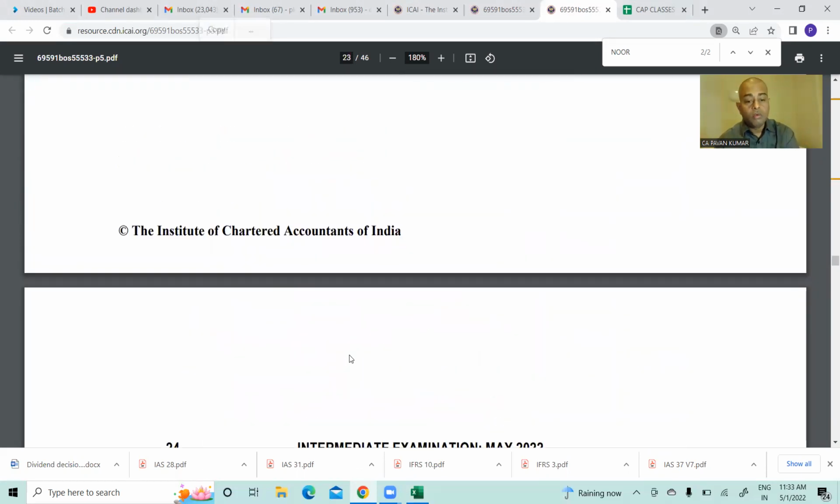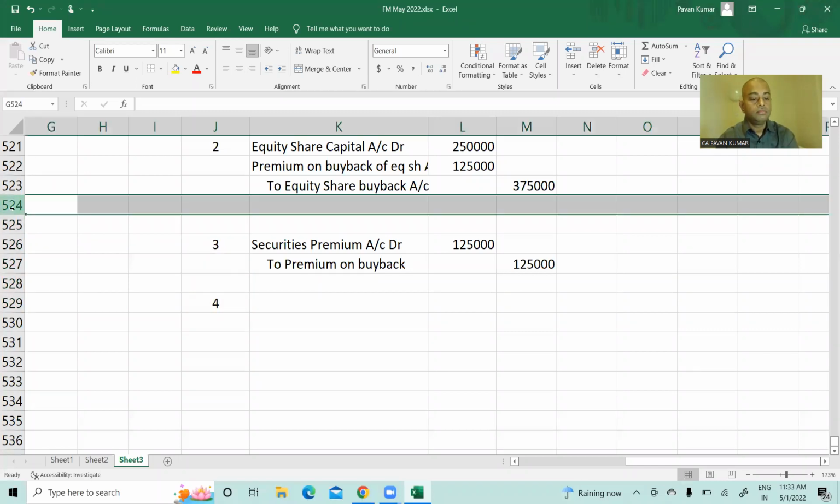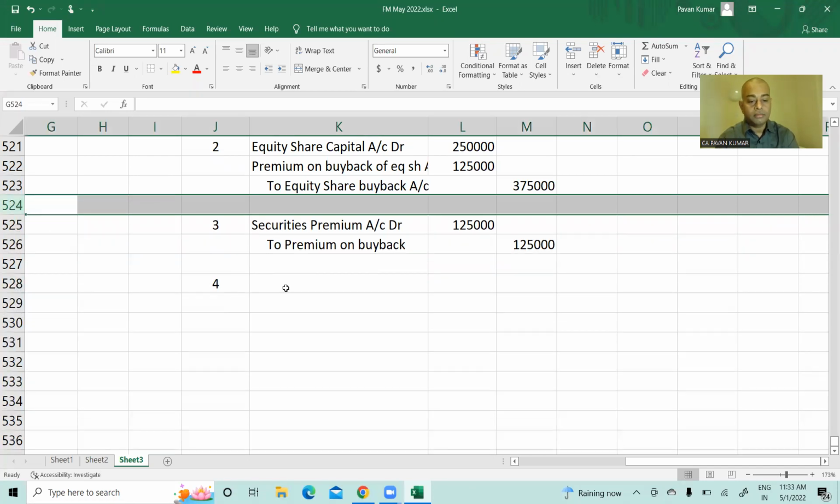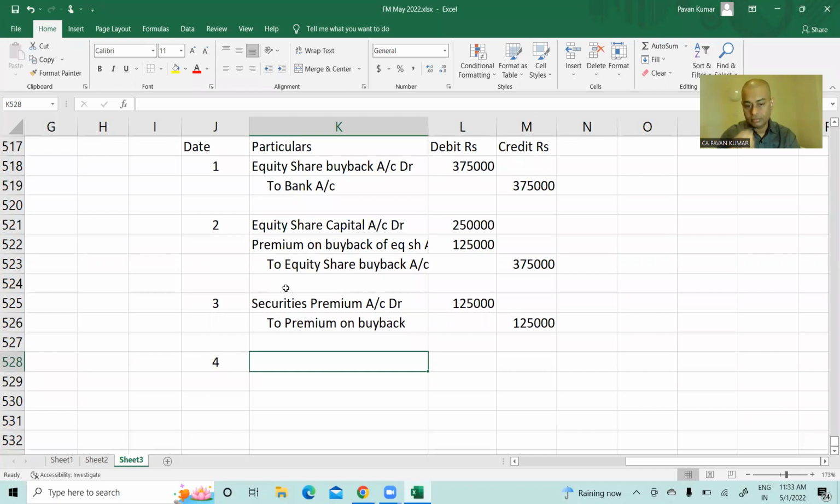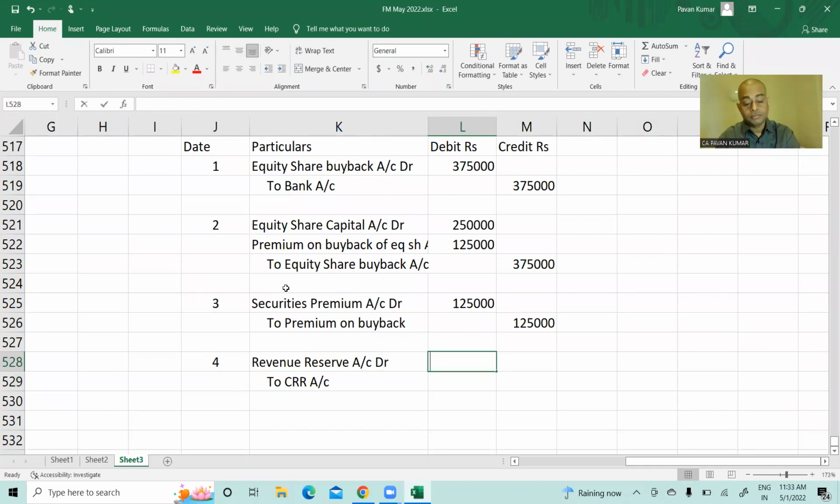What to do next? Everything over, or do we need to pass one more journal entry? One more journal entry. What is that? Nominal value of the shares bought back to be transferred from revenue reserves to capital redemption reserve. Yes, sir. Revenue reserve account debit to capital redemption reserve account. How much? 2,50,000.